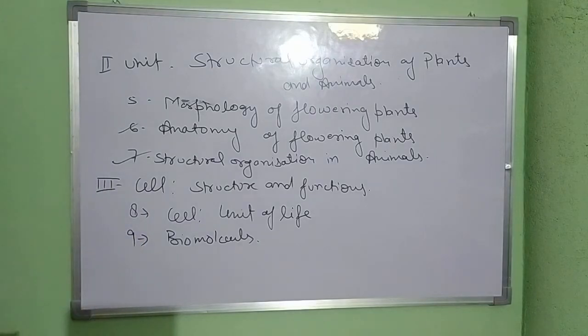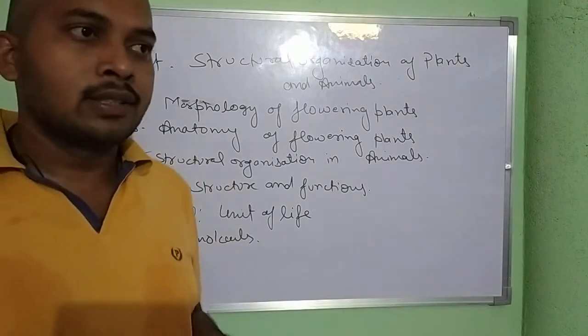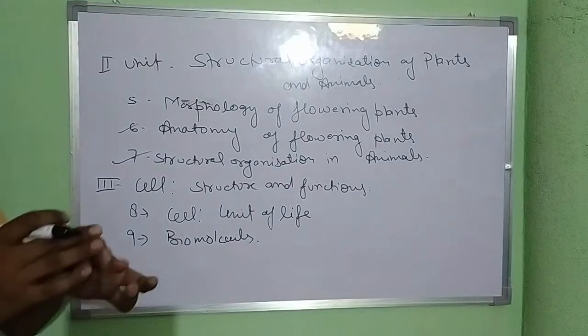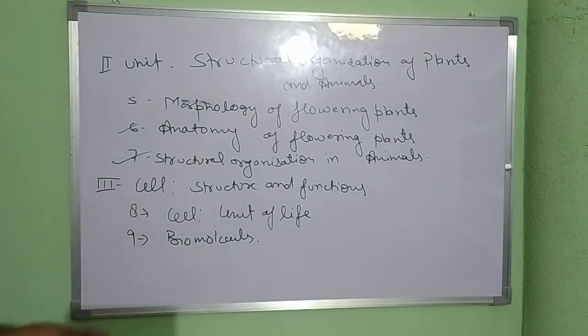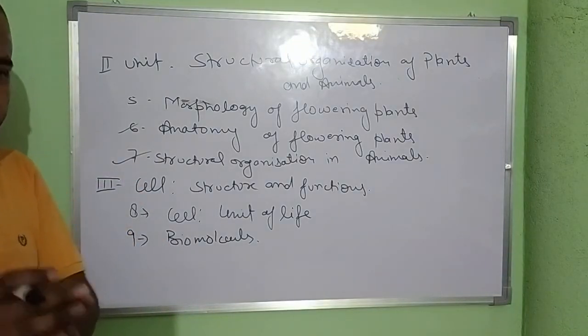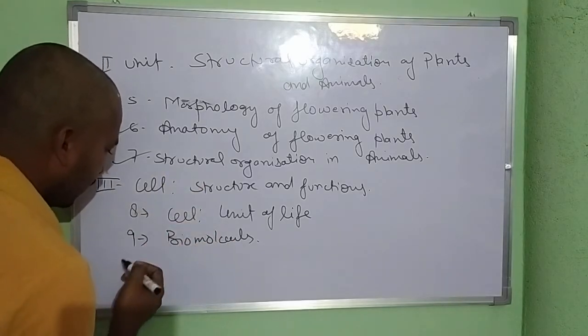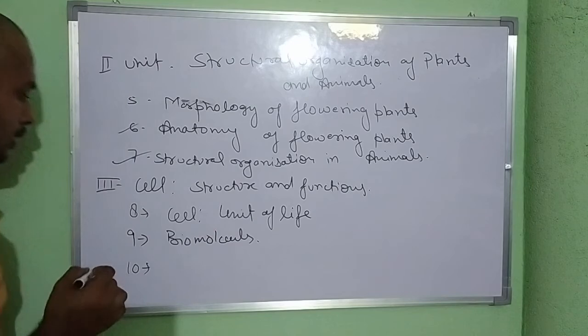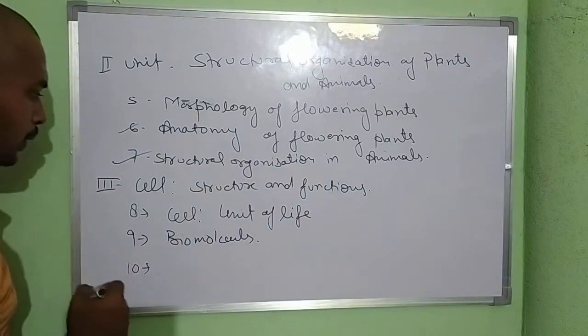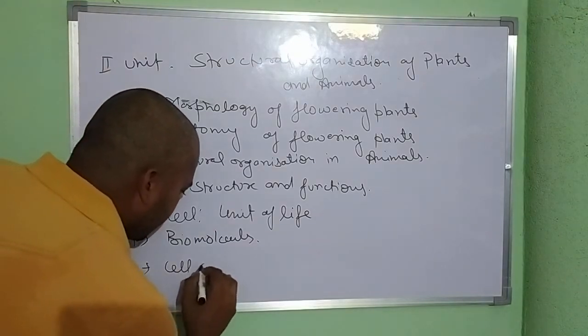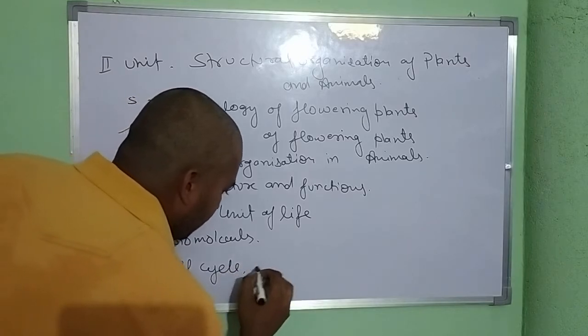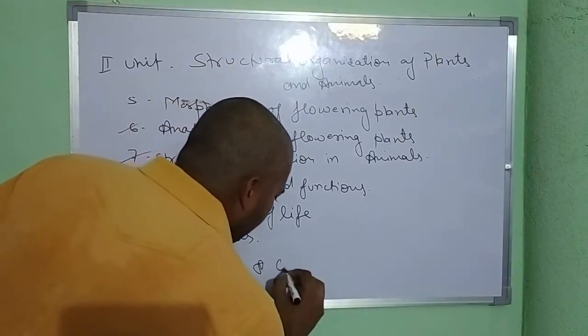Here we will discuss the different types of amino acids, carbohydrates, and lipids. Everything we will discuss in biomolecules. The next, 10th chapter is cell cycle and cell division.